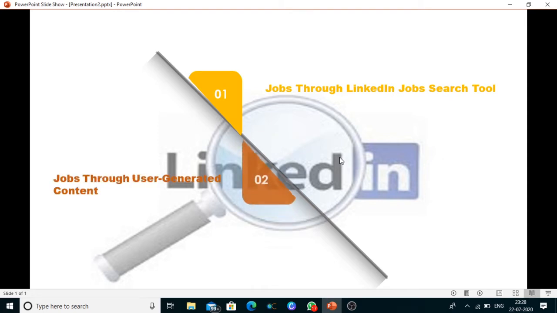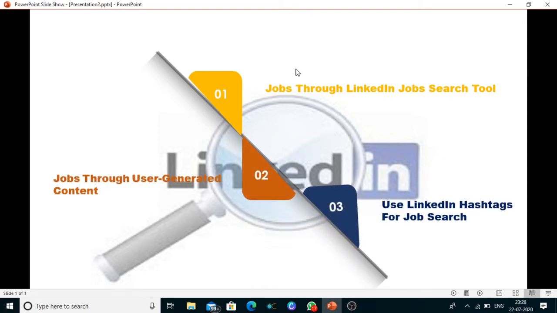On the screen, we see three ways to find a job in LinkedIn. By these ways we can easily find a job suitable for our profile. Let's see. First one, job through the LinkedIn jobs search tool. Second one, job through user generated content. Third one, use LinkedIn hashtag for job search. So by all these three ways.